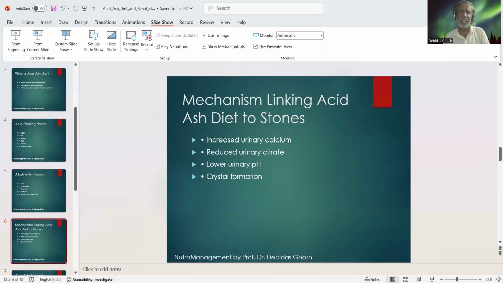Such acid-ash diet also reduces the urinary citrate, and that low level of urinary citrate also elevates calcium oxalate formation. So acid-ash diet directly favors calcium oxalate renal stone formation, and indirectly, by decreasing urinary citrate, also favors calcium oxalate renal stone formation. Low pH, which is less than 5.5, along with the combination of high calcium, low citrate, as well as acidic urine, favors the condition of stone formation.